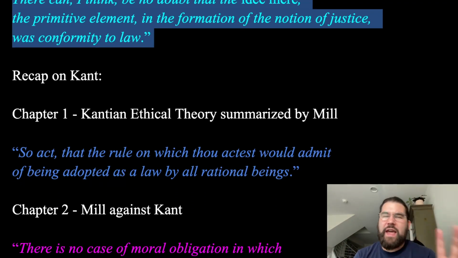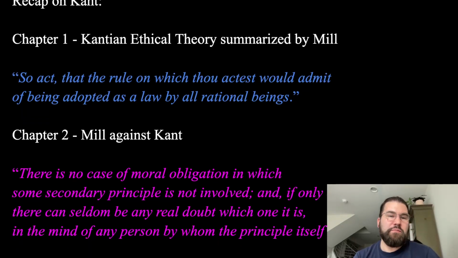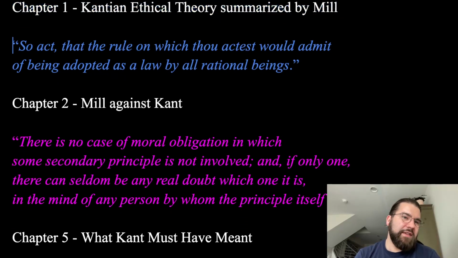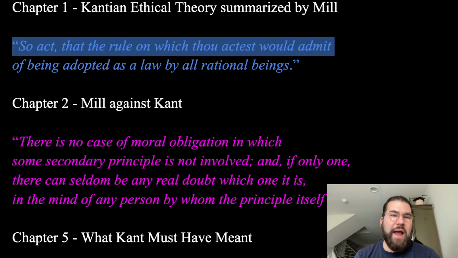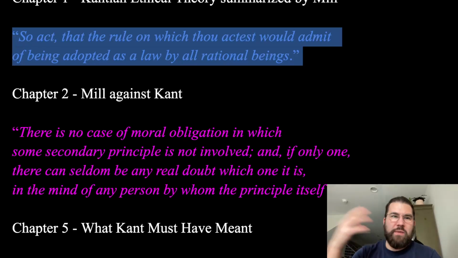So now that we have that in our back pocket, let's quickly go back and refresh on some things that Mill has already said on Kant and the very popular moral theory that Mill was working against at the time. Back in chapter 1, Mill summed up Kant's theory as, so act that the rule on which thou actest would admit of being adopted as a law by all rational beings, right? Going back to this idea of Kant's universal moral law.